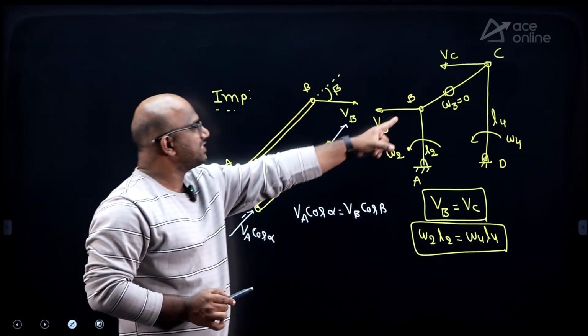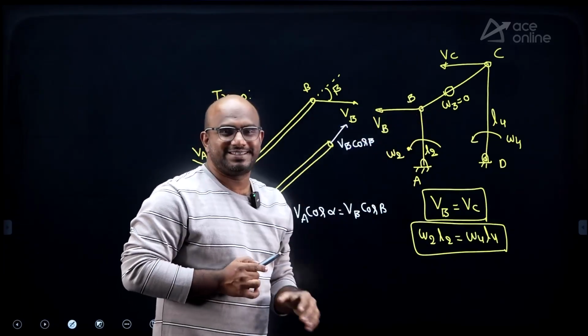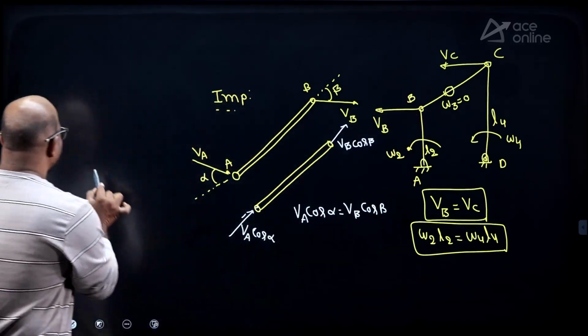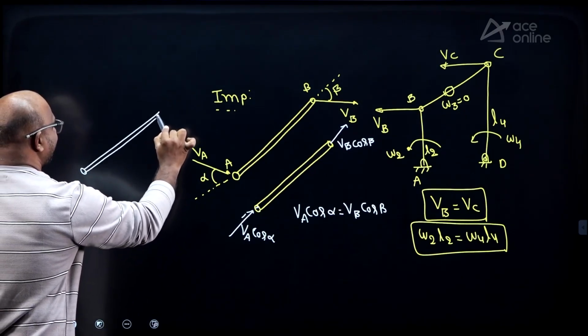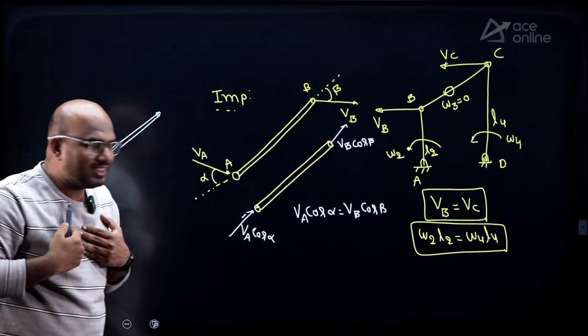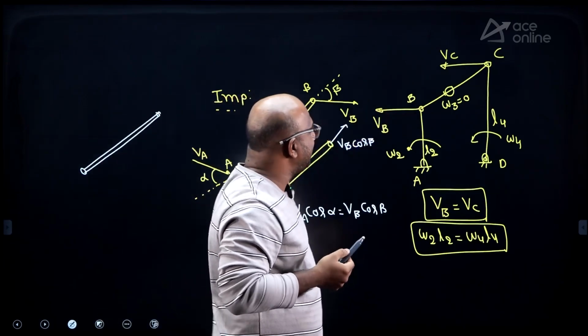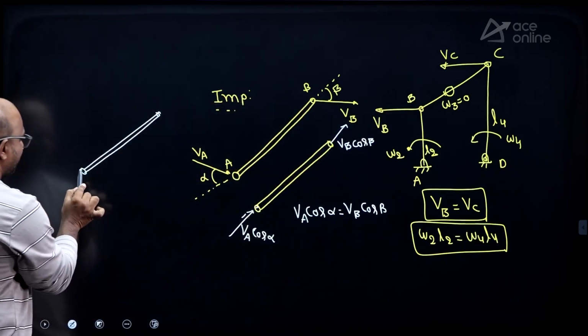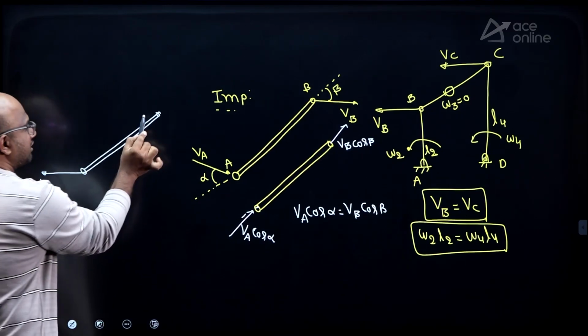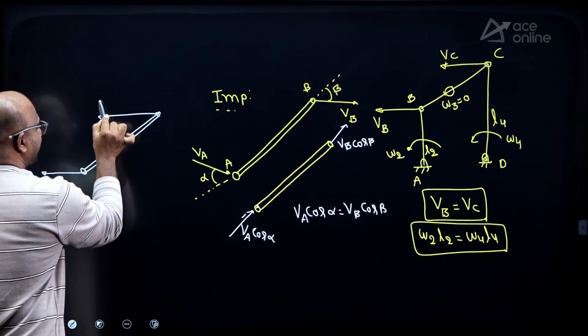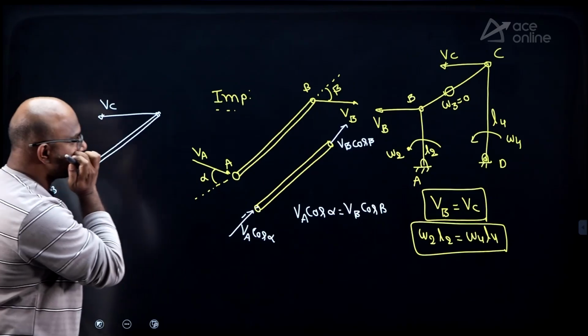Clear? Why VB equal to VC, I will tell you, guys. I am taking the same coupler link itself. Listen carefully. I know that the resultant velocity of B will be in this direction, this is the direction of VB. And the resultant velocity VC will be in this direction, guys.